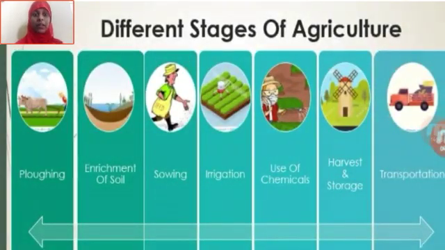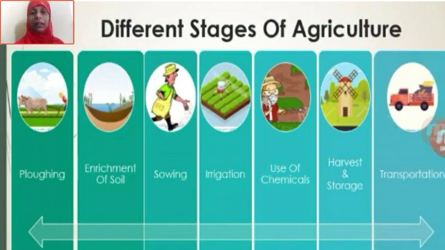We also saw the different stages of agriculture. What a farmer does is, the first step includes ploughing, which is the loosening of the soil. After ploughing, manures and fertilizers are applied for enriching the soil or increasing its quality. Then the sowing of seeds is done. Healthy seeds are selected and sown into the soil in a particular pattern. Then irrigation, water is provided to these seeds for their growth. Then chemicals are used to prevent weeds from growing, and to check whether any insects are affecting the crop.